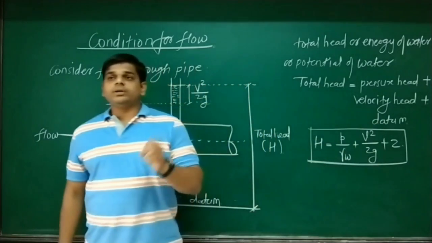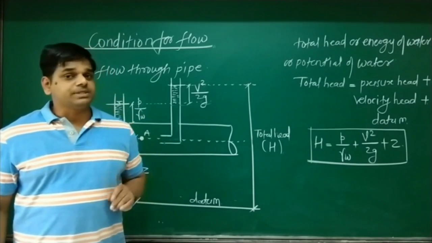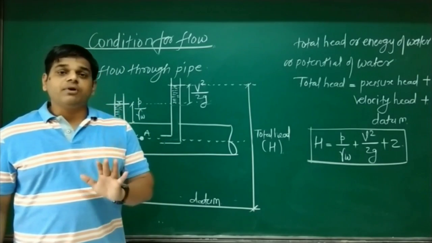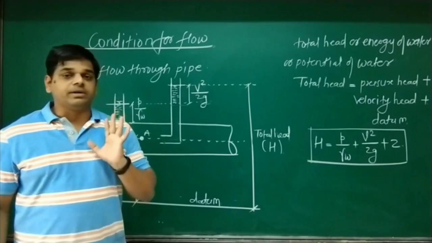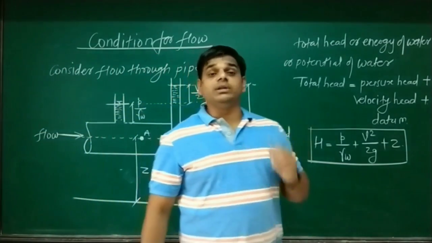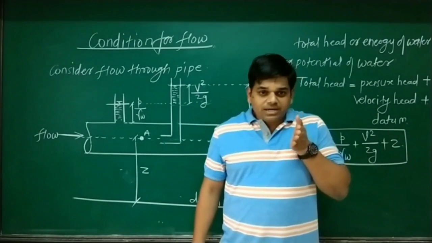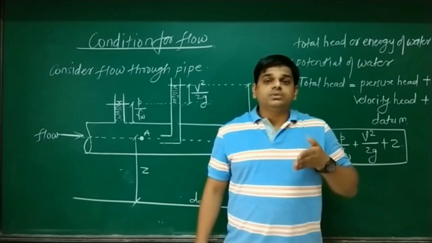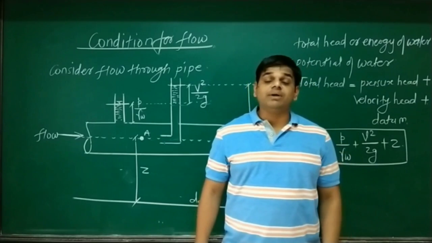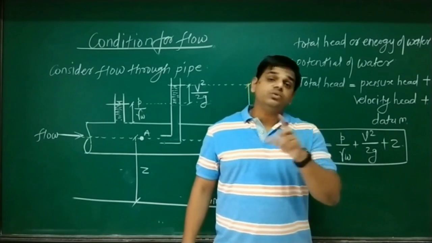Now one more important point is that this flow is going to occur through a pipe system, and the resistance is in the form of the surrounding pipe material. Now imagine if flow is going to occur through soil, then what happens? When flow is about to start its movement through a soil mass, then soil grains are going to create an obstruction to the flow.